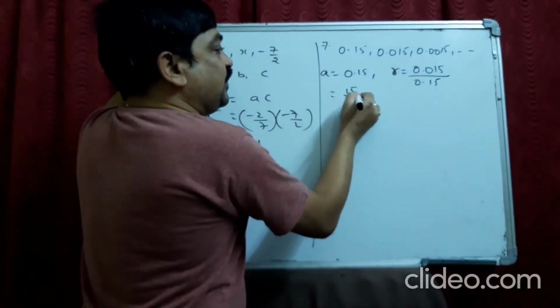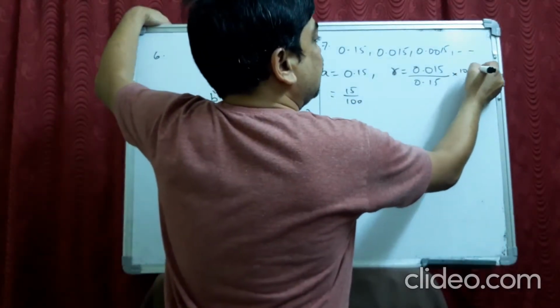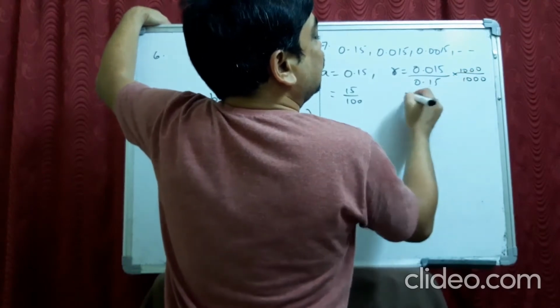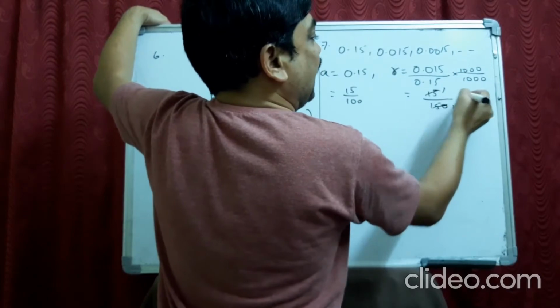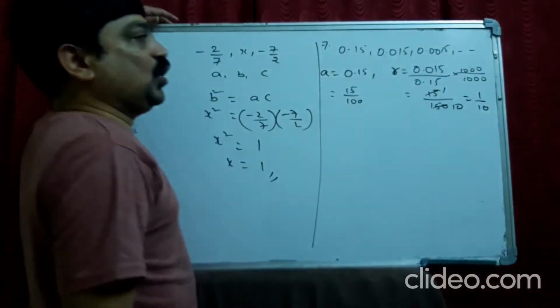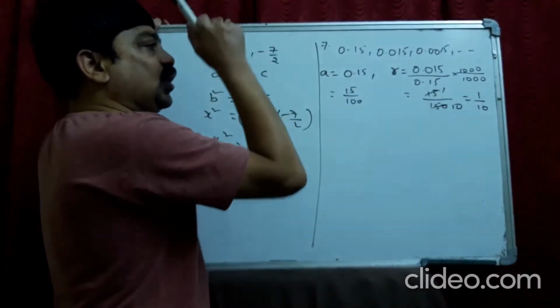You write this as 15 by 100, an easy way. And here multiply and divide with 1000. You can make it simple. So it becomes 15 by 150. So it becomes 1 by 10. When you are not able to do the problems in decimals, better do like this. You got A and you got R.